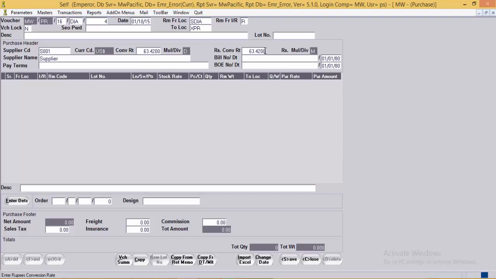Same over here. This is the conversion factor with respect to the rupees currency, which is also 63.42. The supplier name. If the user wants to mention the payment terms, he can specify them over here, for example, within 20 days. Then the bill number. The user can specify the bill number and date. Same over here, BOE number.